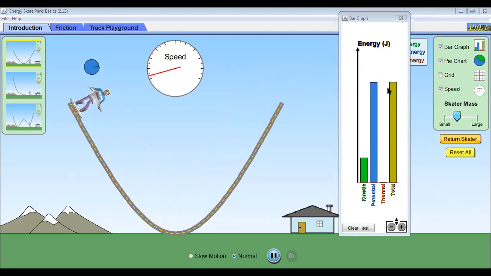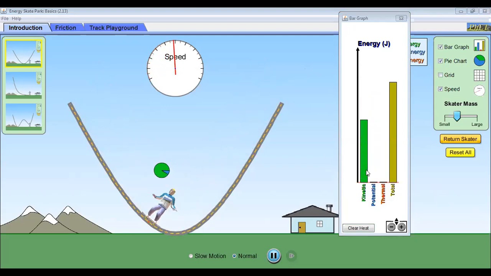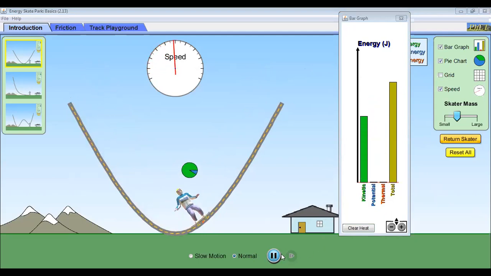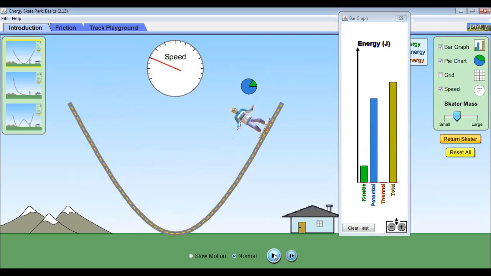So you will find that the kinetic energy and the potential energy is changing. There's an interchange between kinetic and potential, but the most important thing is the total energy is remaining constant. Okay. Now I will show you something more interesting.